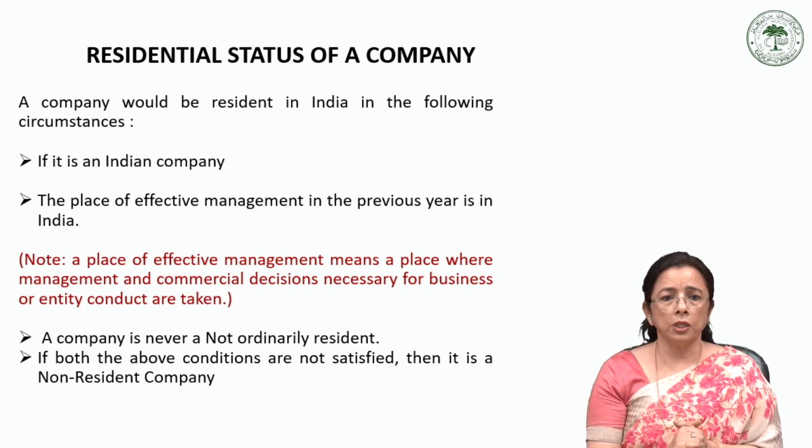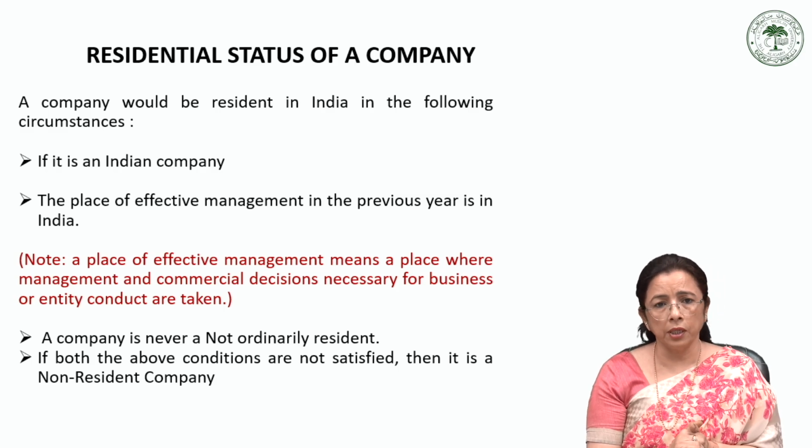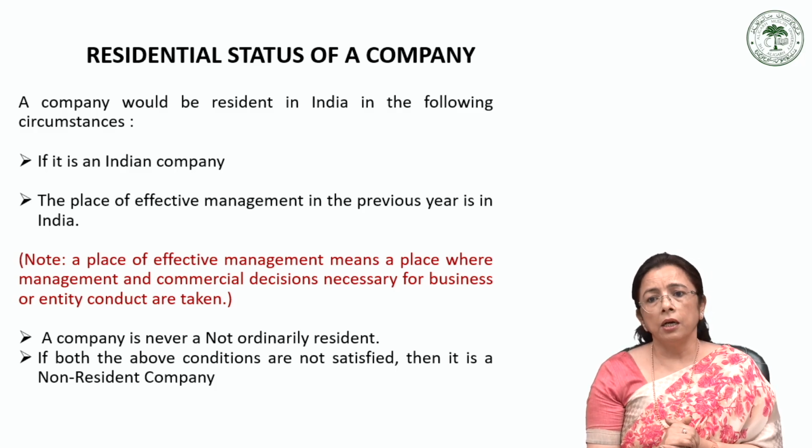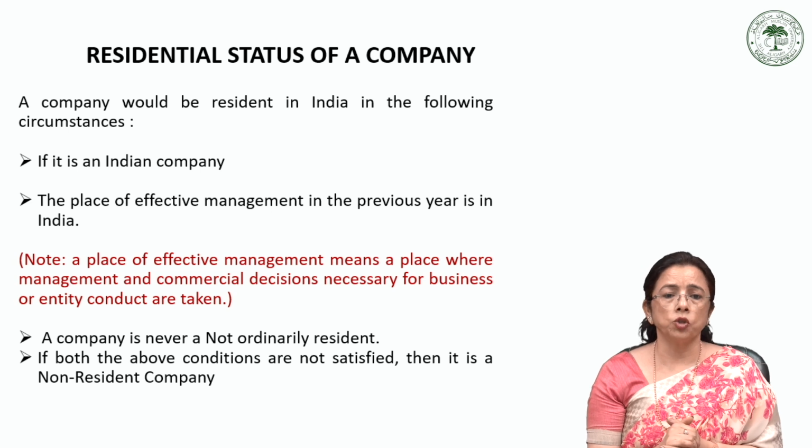Next is the place of effective management, POEM. What is this? If we go to the definition of POEM, as per Explanation 2 to Section 6(3), the place of effective management means a place where key management and commercial decisions that are necessary for the conduct of the business of an entity as a whole are made in substance.